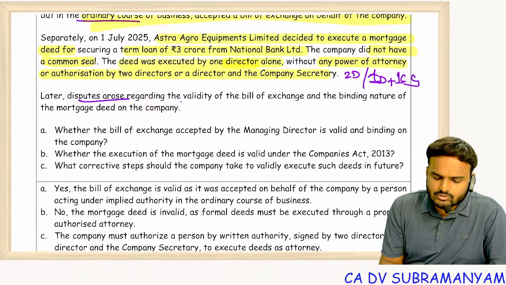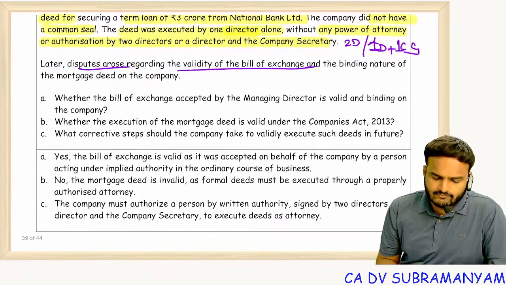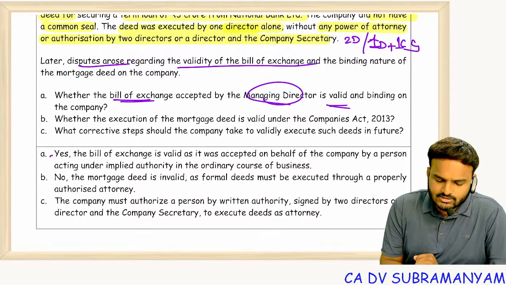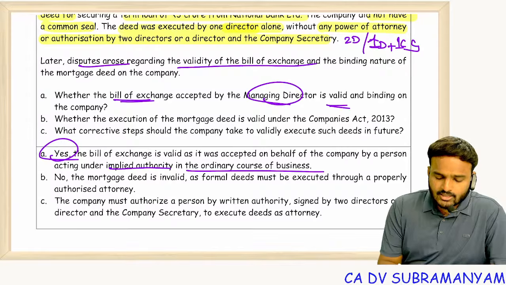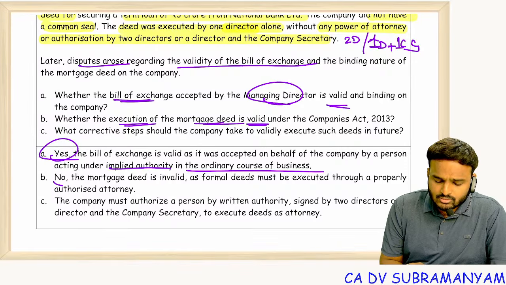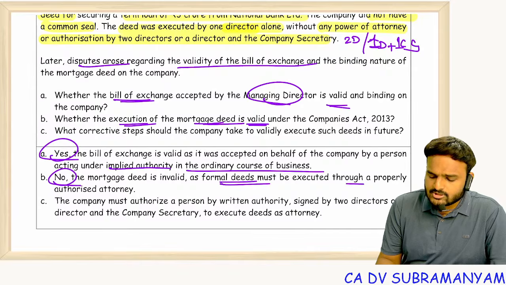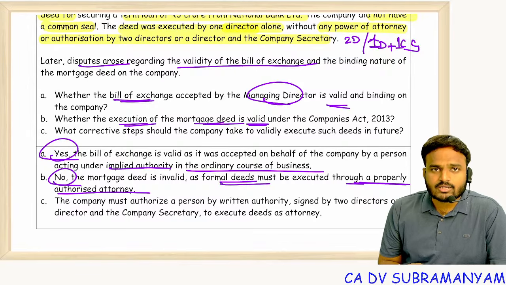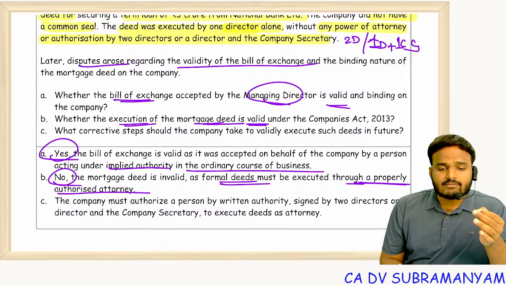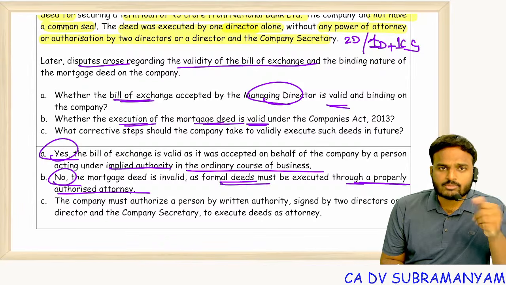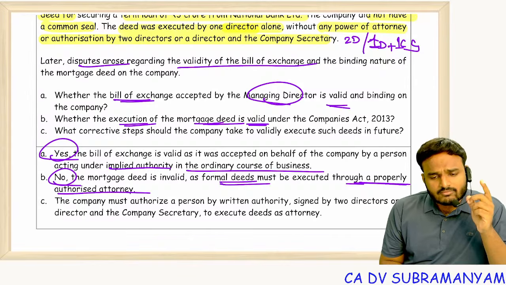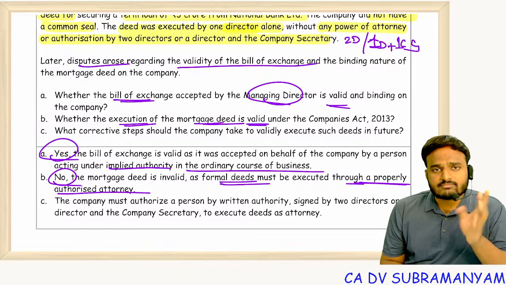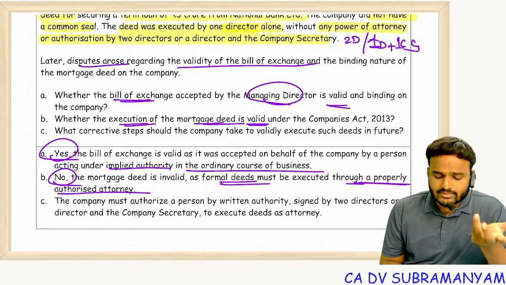Later, disputes arose regarding validity of the bills of exchange. Whether the bill of exchange accepted by MD is valid? Yes, because it is in the ordinary course of business, covered under implied authority. Whether execution of the mortgage deed is valid? No. Formal deeds must be executed through a properly authorized attorney. That attorney gets power through a document which must have a common seal, if common seal is there. If no common seal, two directors should sign the document, or one director and one CS if CS is there, then only the deed will be valid.